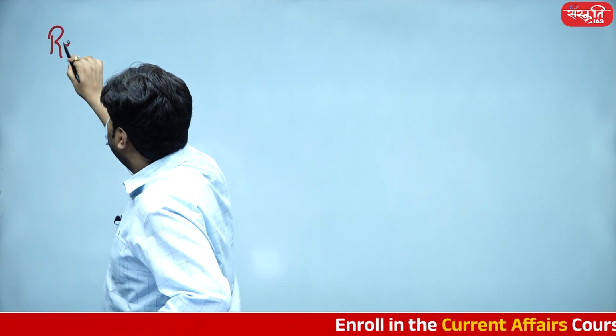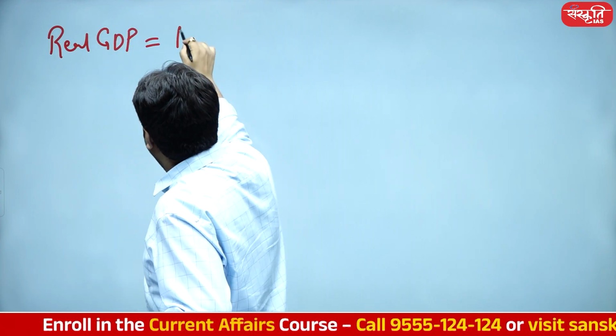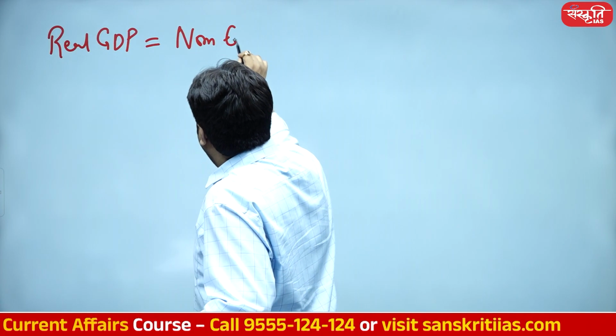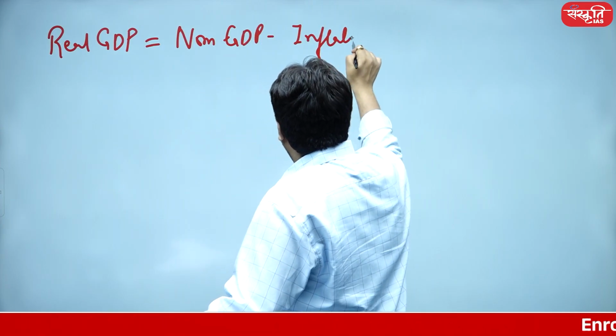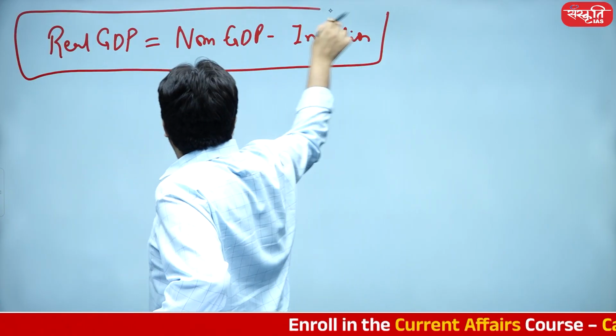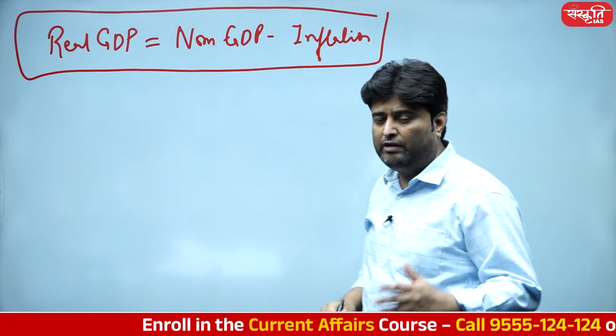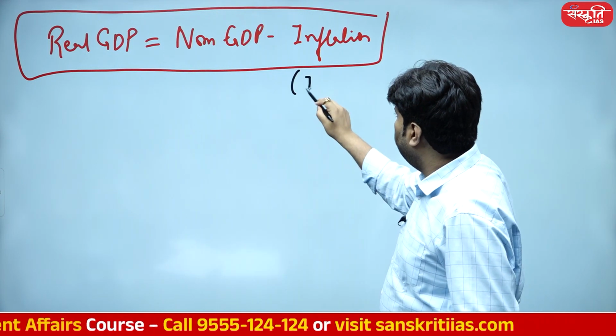So therefore, student, real GDP growth equals nominal GDP growth minus inflation. And I'm writing inflation, but actually it should be the impact of inflation. Subtracting the impact of inflation.